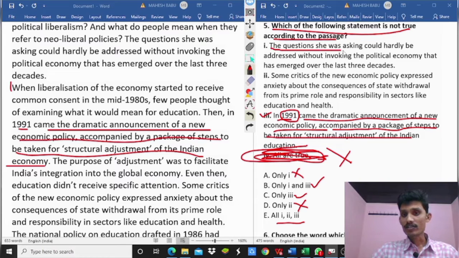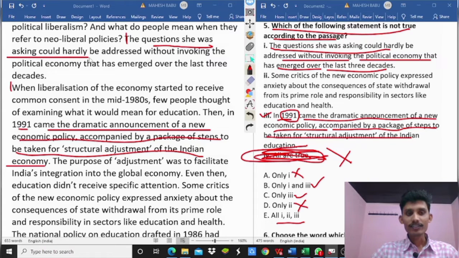First option: the questions she was asking could hardly be addressed without invoking the political economy that has emerged over the last 3 decades. So it is correct. So first up, so now checking the options.